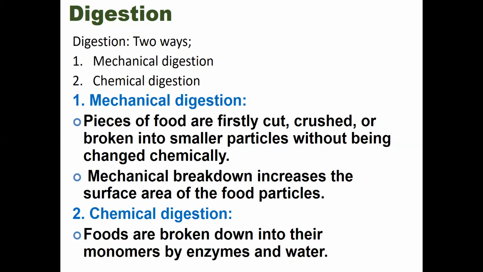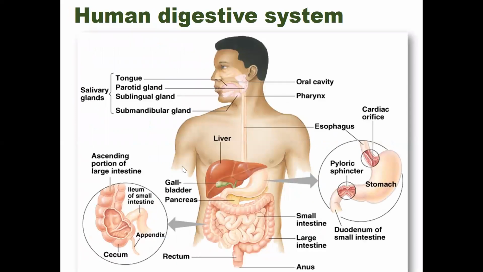And what is chemical digestion then? Chemical digestion means actually the chemical conversion of the food. Okay, foods are broken down into their monomers by enzymes and water. So chemical digestion is actually the final process through which a complex food converts into simpler monomers or absorbable units. Okay. So here, this is the diagram of the overall digestive system of human.